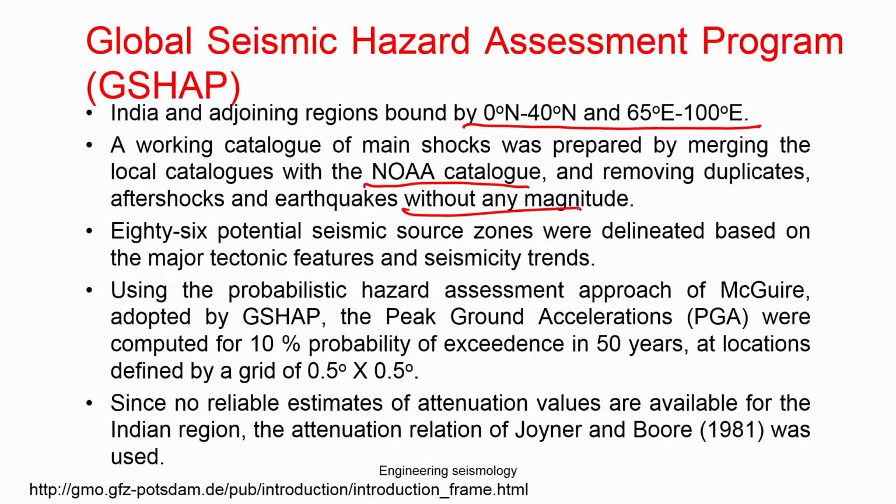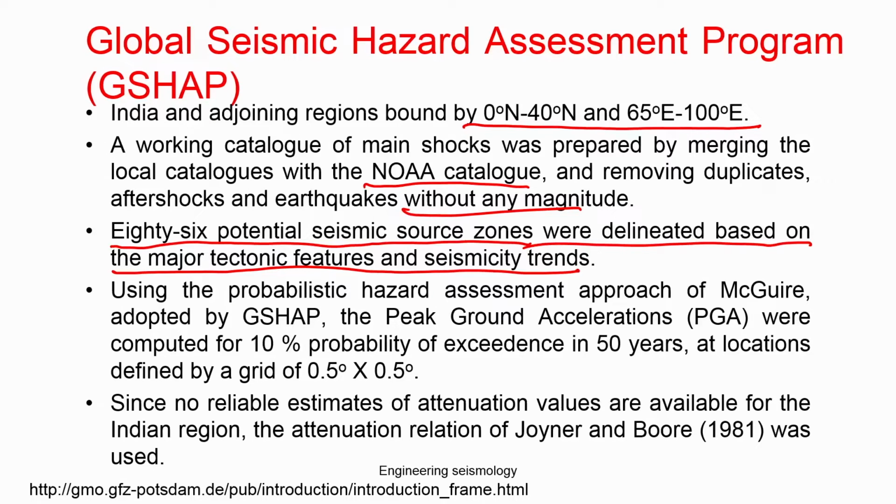We were told that the foreshocks and aftershocks should be removed for any analysis. Removing that kind of foreshock and aftershock is actually a declustering process, which we will discuss at a later stage, but we discussed it earlier. So they removed the foreshocks and aftershocks, and then they delineated the seismic sources. 86 potential seismic source zones were delineated based on the major tectonic features and seismicity trend in India.